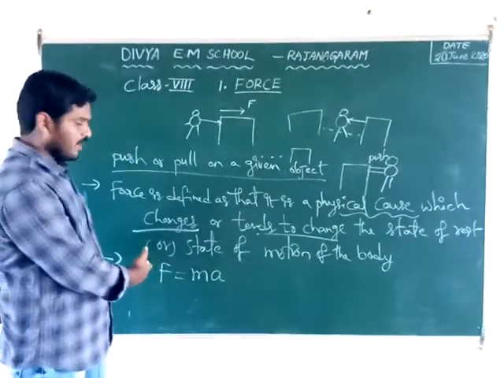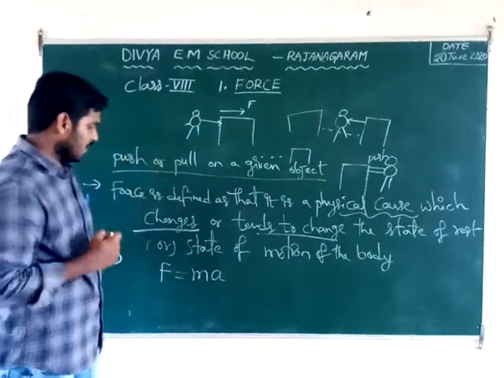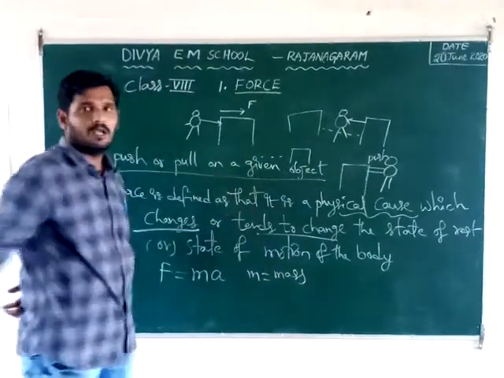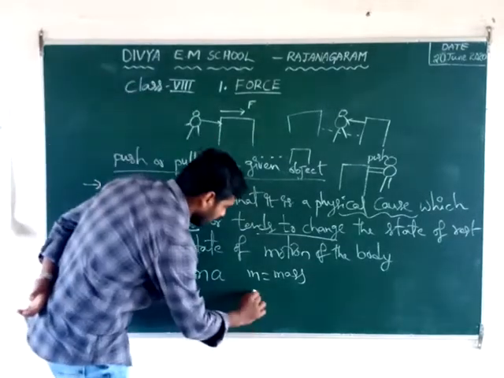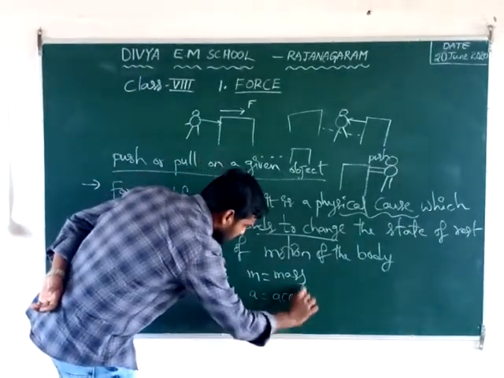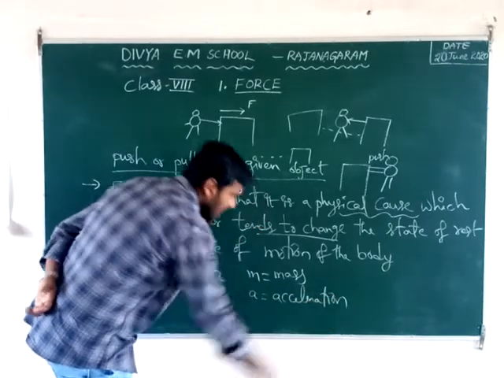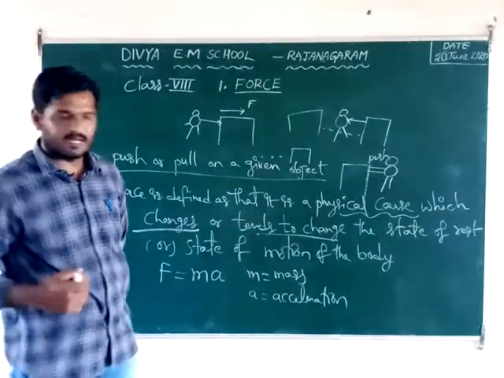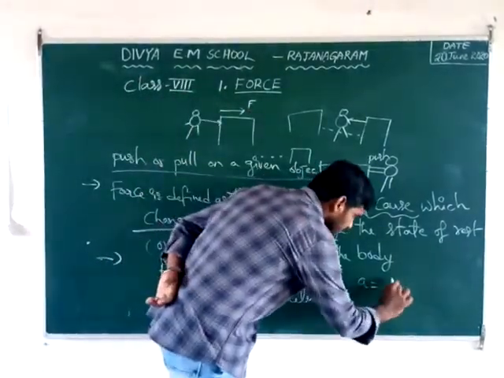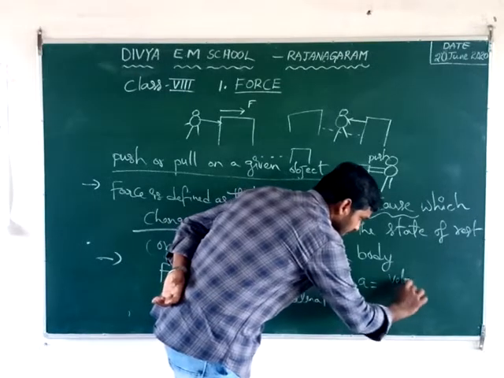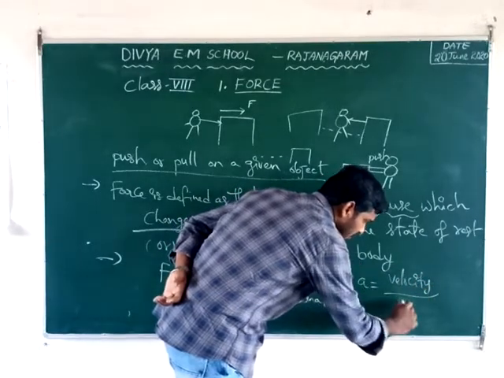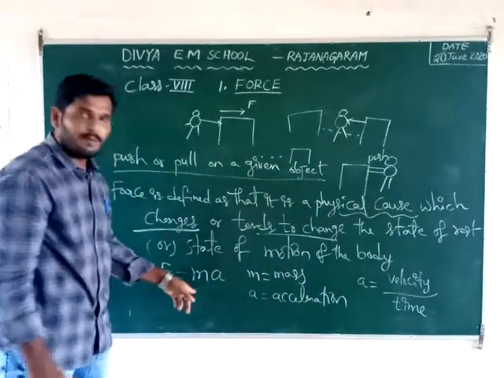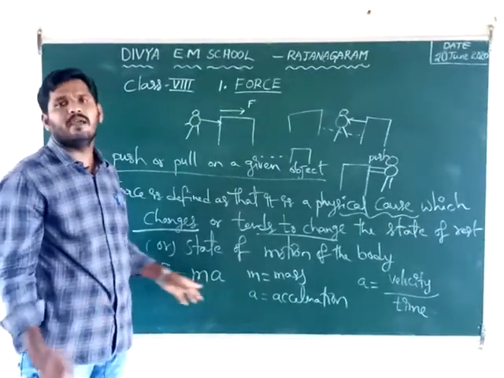Here, F means force, which we already told. What is the meaning of m? m is called the mass of that body. And what is the meaning of a? That is acceleration. You know the meaning of acceleration? Acceleration is nothing but the rate of change of velocity, that means change in velocity by time. The product of mass and acceleration is also called force.